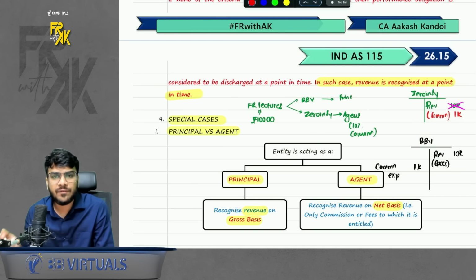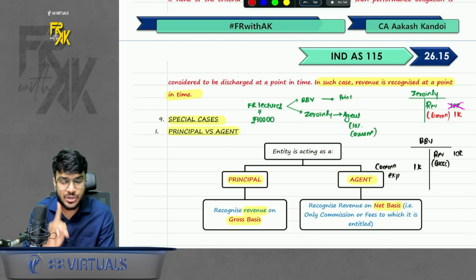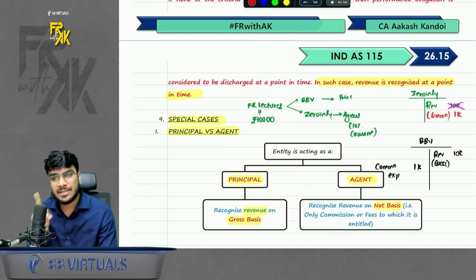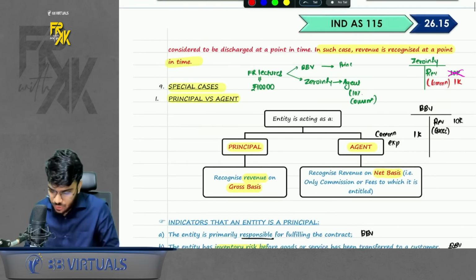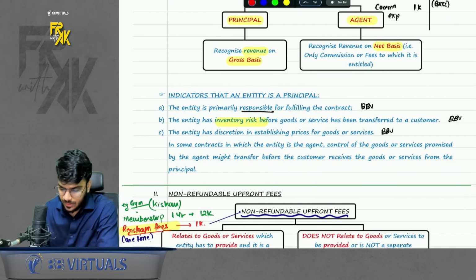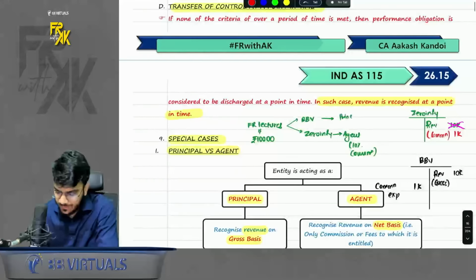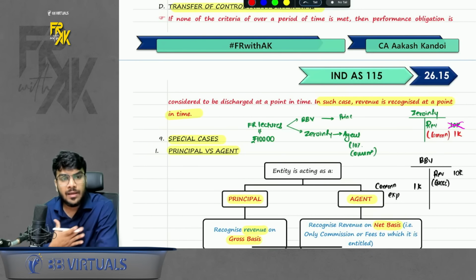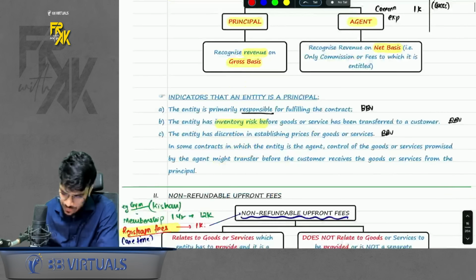Now, how to identify who is the principal, who is the agent? See, there can be a principal relationship also. Then there can be a principal-agent relationship also. I will teach you, don't worry. So let's say, for example, there are some indicators given. First indicator is which entity is responsible for fulfilling the contract. Can I say even if Zero in Fees makes the sale of our lectures, BB Virtual has to fulfill the contract of teaching. So BB Virtual is the principal here.